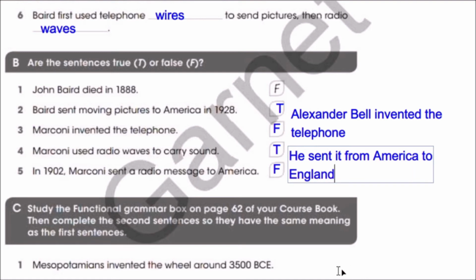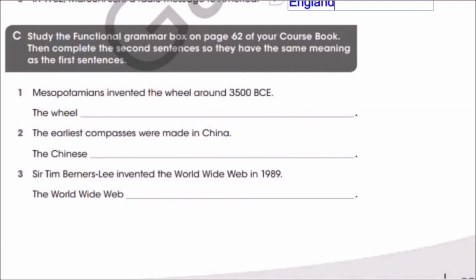Now let's move on to question C. Question C. Study the functional grammar box on page 62 of your course book. Then complete the second sentences so they have the same meaning as the first sentences. He wants you to study the passive and the active form of a sentence to make sentences the same. Now, you can stop the video, answer, and then come back and check. Now, let's check together. Number 1.